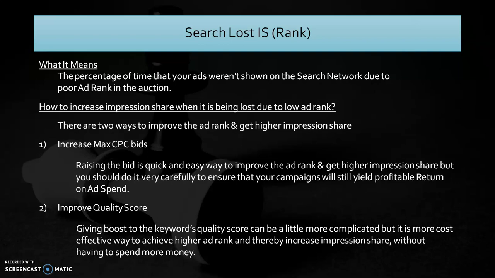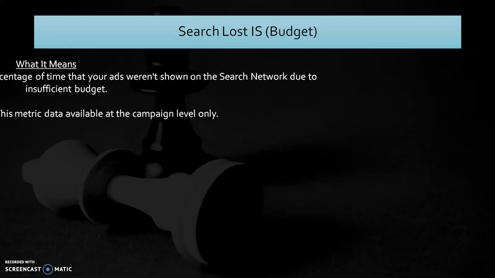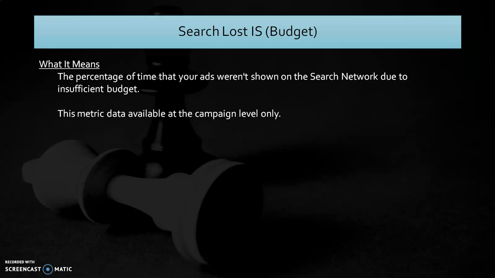Now let's move on to the next metric. Let's understand the search lost impression share budget metric. What it means: the percentage of time that your ads were not shown on the search network due to insufficient budget. It means that your keywords are eligible for additional impressions, but because your allocated campaign budget is running out, you are not getting those impressions currently.